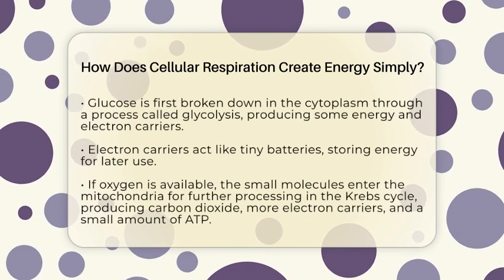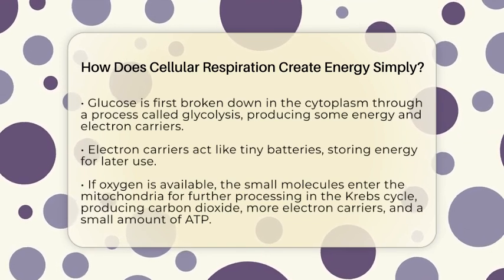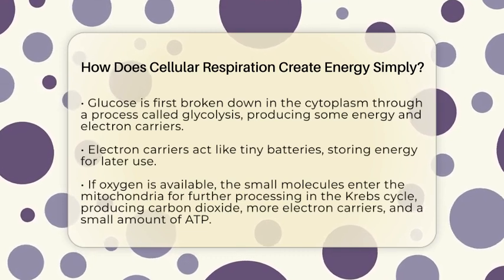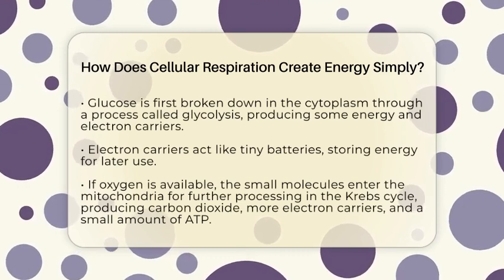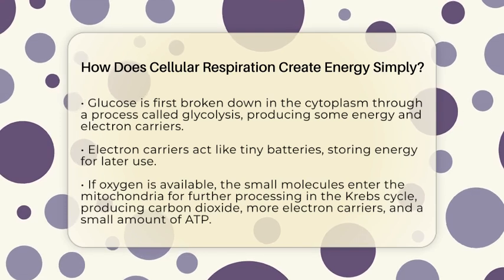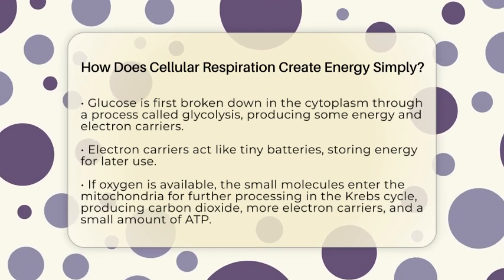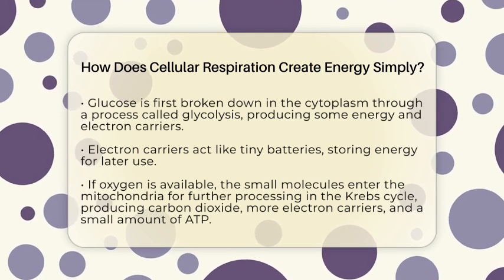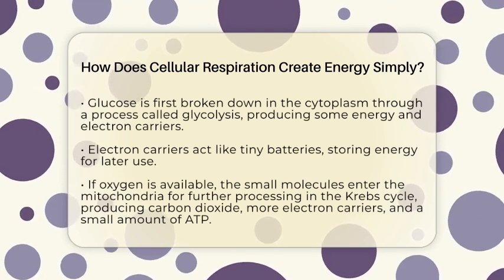First, glucose is split into two smaller parts in a step called glycolysis. This happens in the fluid part of the cell called the cytoplasm. During glycolysis, a little bit of energy is released, and some molecules called electron carriers are made. These carriers are like tiny batteries that store energy for later.